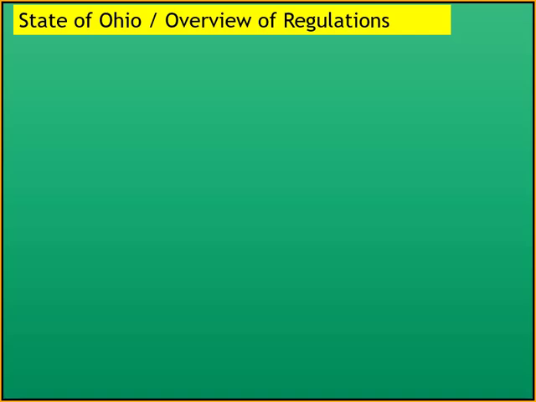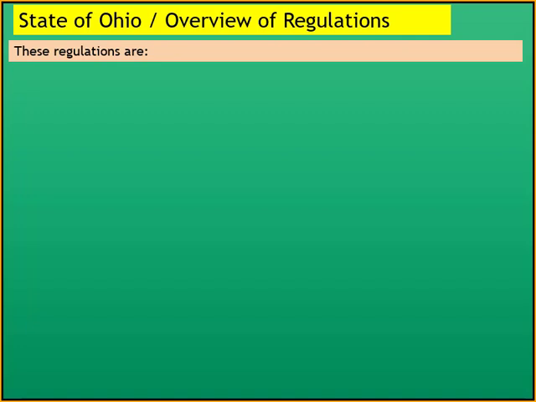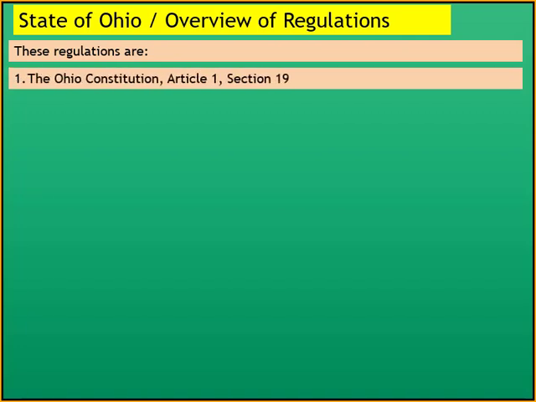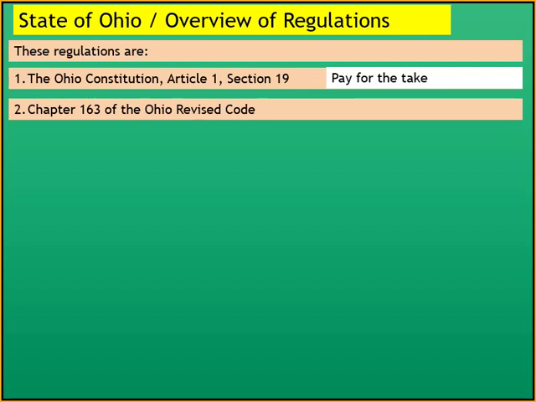Now we're going to talk about the state of Ohio and an overview of its regulations. These regulations are the Ohio Constitution, Article 1, Section 19. We are required to pay for the take. Chapter 163 of the Ohio Revised Code, which is eminent domain law in the state.